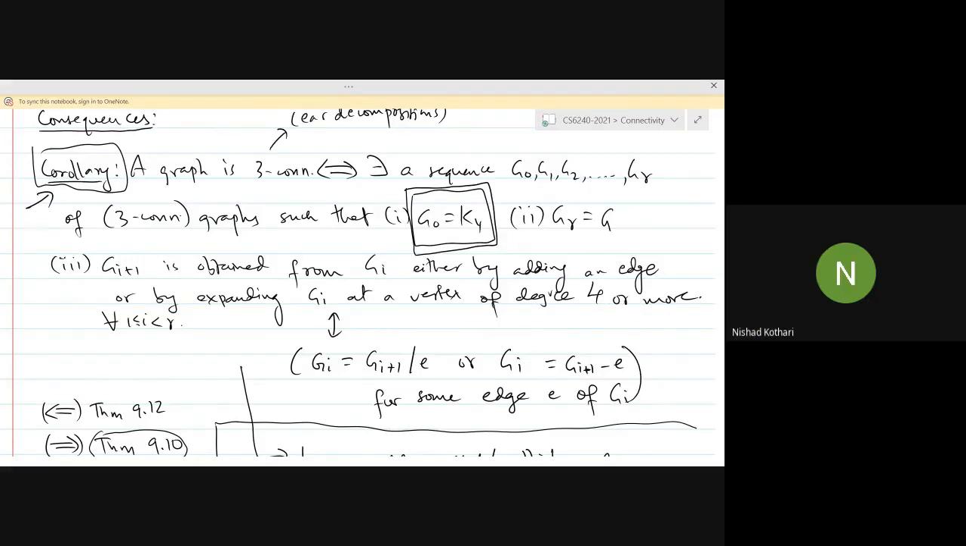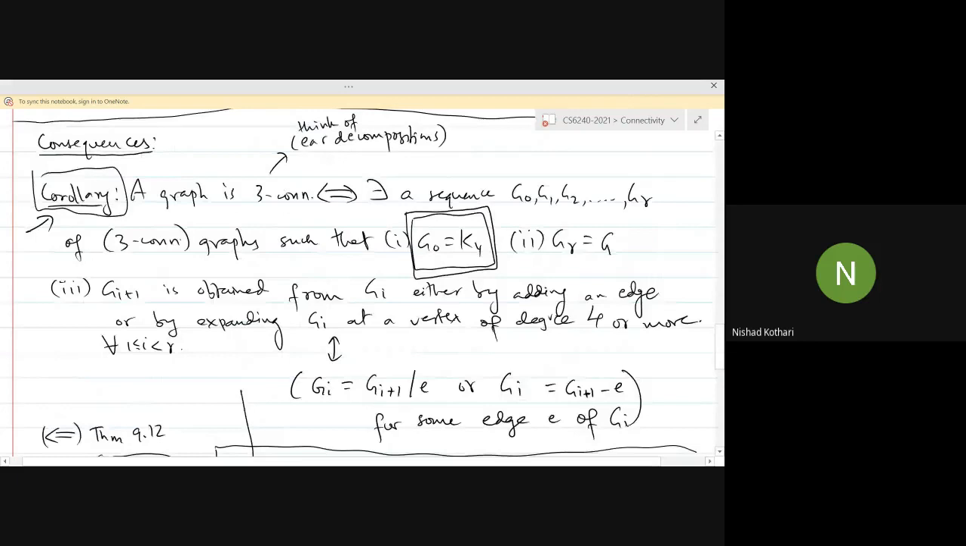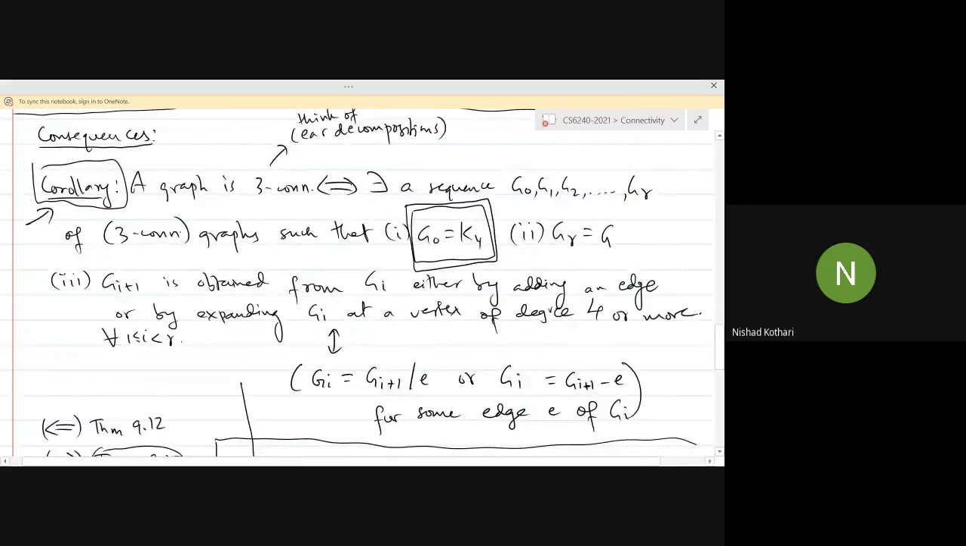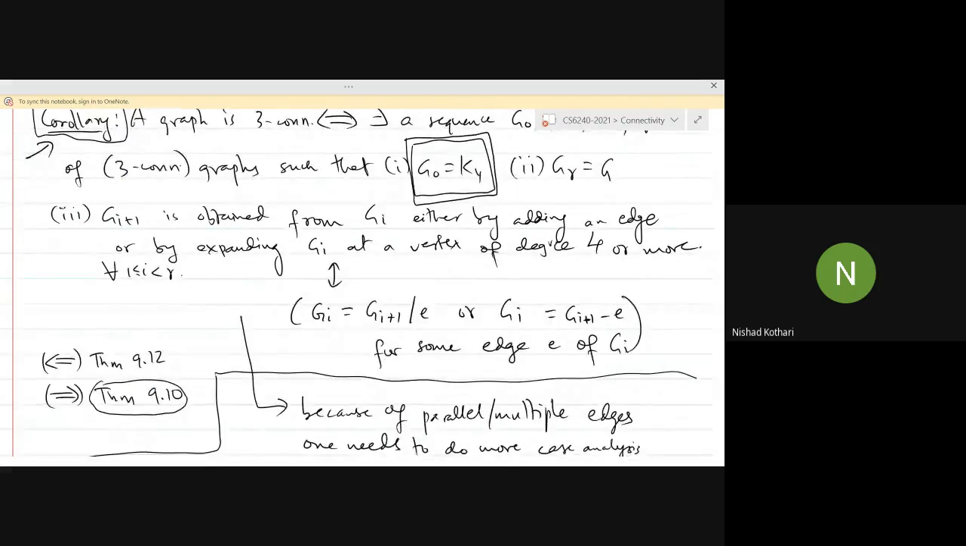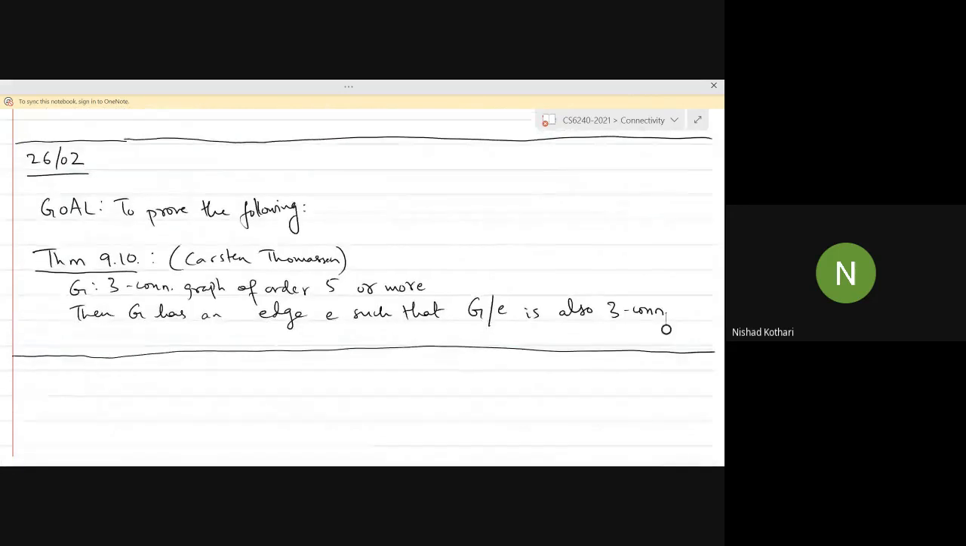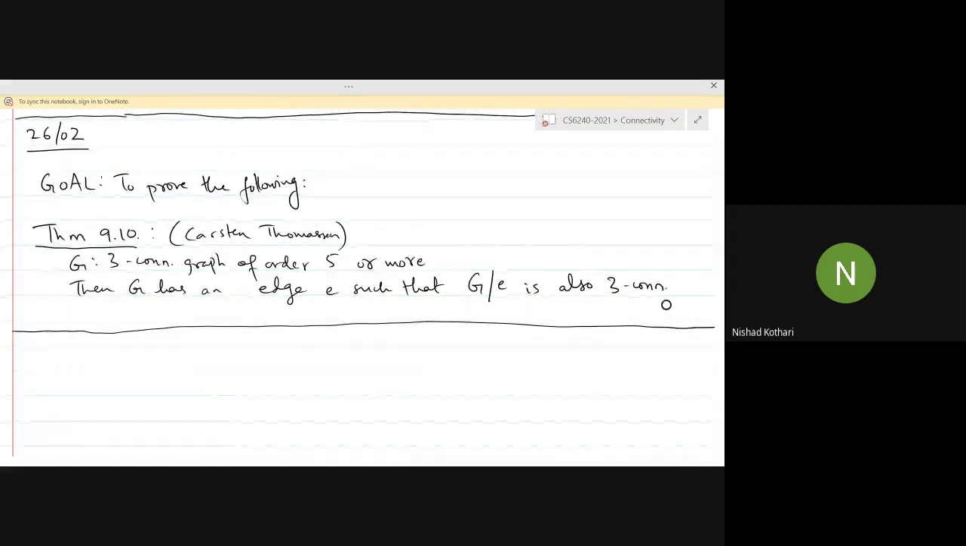Okay. Anyways, so we haven't yet proved theorem 9.10, which is restated here. So let us prove this. Okay, this is the main goal for today. Okay. So as I remarked yesterday, it's non-trivial because you see, it's not that for every edge when you contract it, the graph is three connected. It just says that there exists an edge like this. So your proof needs to essentially find this edge.